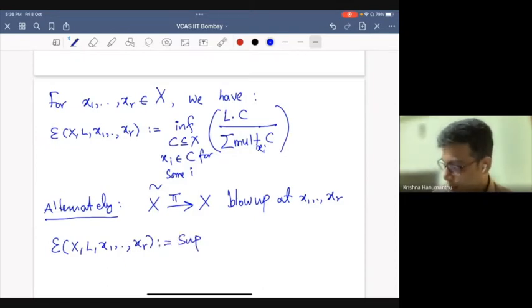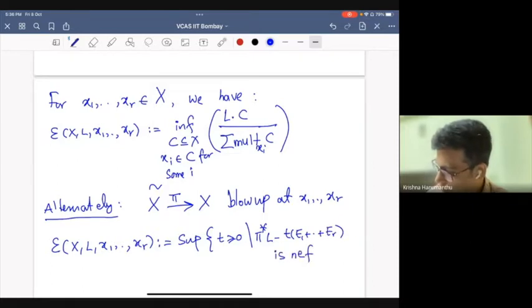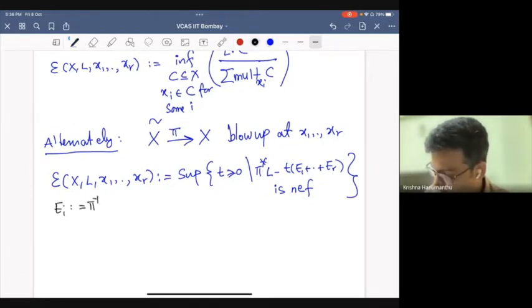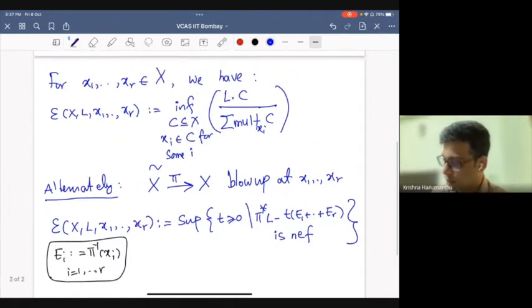This is simply the supremum of all non-negative real numbers t such that pi upper star L minus t times the sum of the E_i is nef. Here the E_i are the exceptional divisors. It's not difficult to show that this is actually equivalent to the previous definition. So these are equivalent to each other.